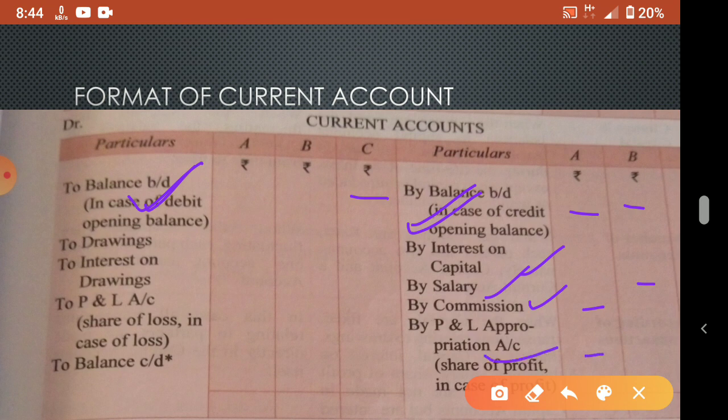That profit portion all will be getting here. If it is profit, it will be coming here, credit side. If it is loss, it will go to the debit side. That is what is written here.